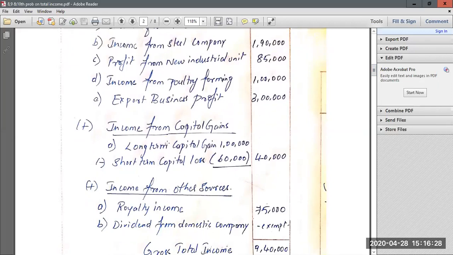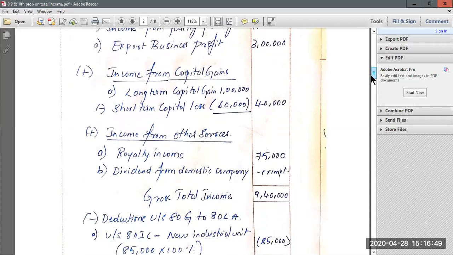Then you have to add income from capital gains. How much do you have under income from capital gains? You have long-term capital gain of 1 lakh rupees and you have short-term capital loss. Since the short-term capital loss can be adjusted against this long-term capital gain, from this 1 lakh rupees you have to deduct 60,000 rupees, and you will finally get income from capital gains as 40,000.